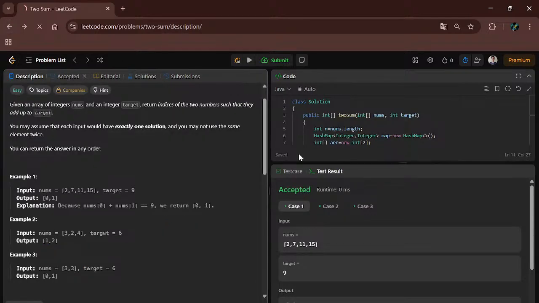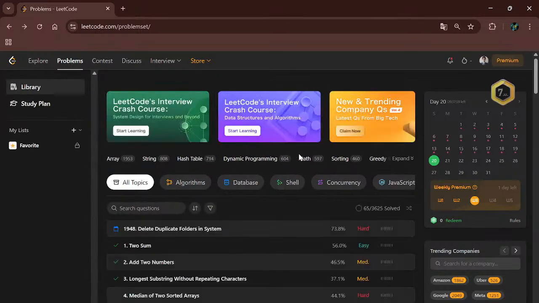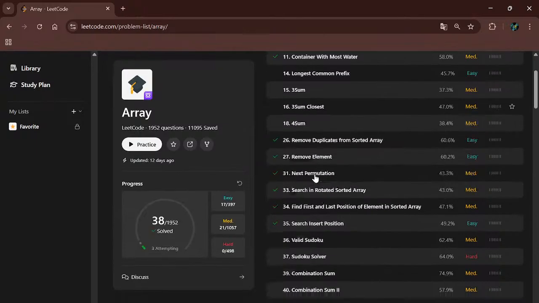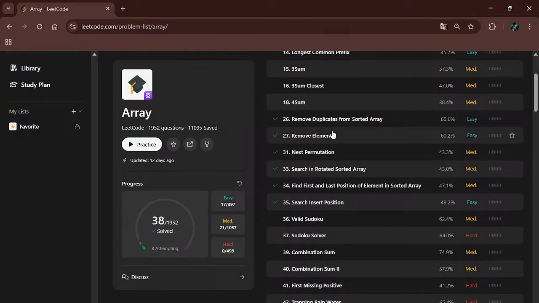Now we will move to another array problem. I am taking problems which are important for big tech company interviews and coding rounds. So I will go in the array section. I have taken the two sum problem, now I am taking stepwise. So again we will solve an easy level problem, remove duplicates from sorted array.